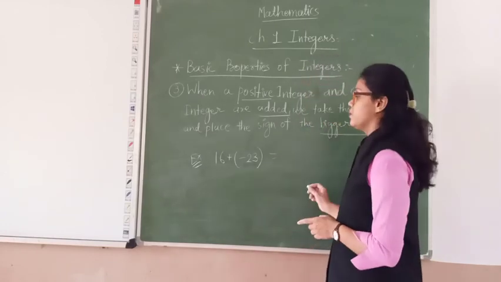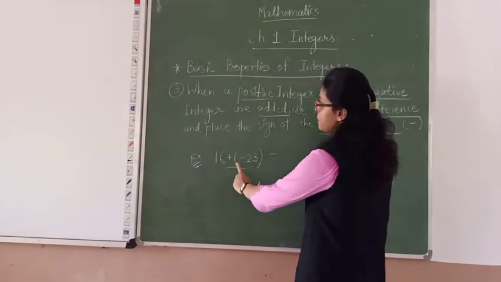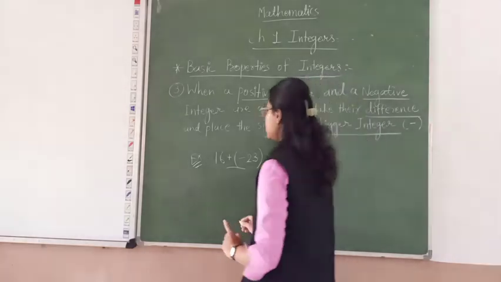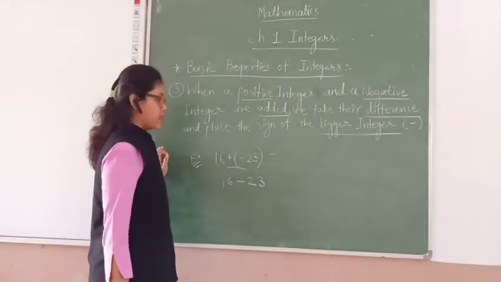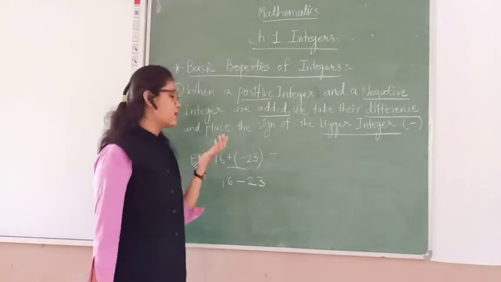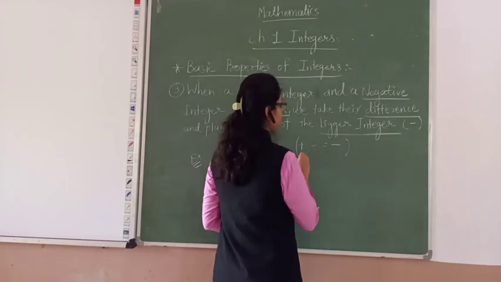Now first we have to simplify the plus minus: 16 plus minus 23. Here there is a magical line that plus minus is equal to minus.